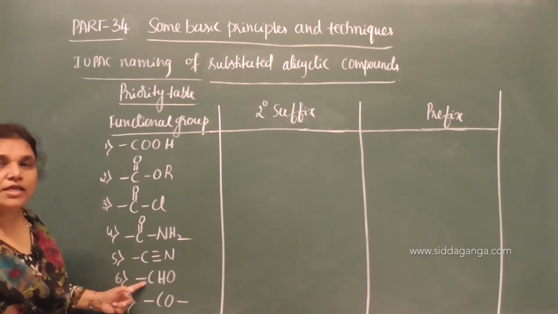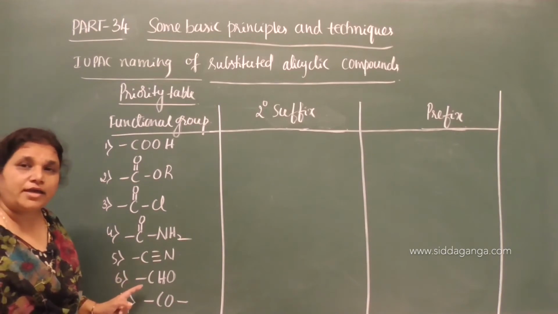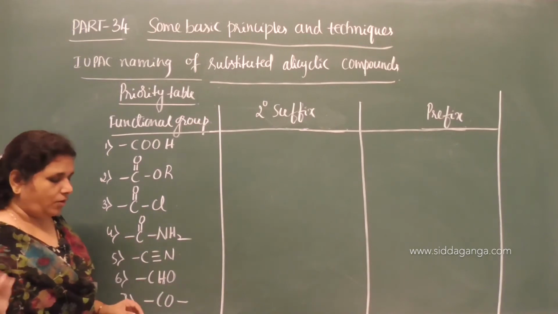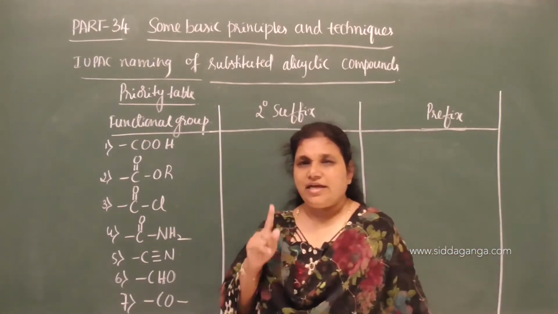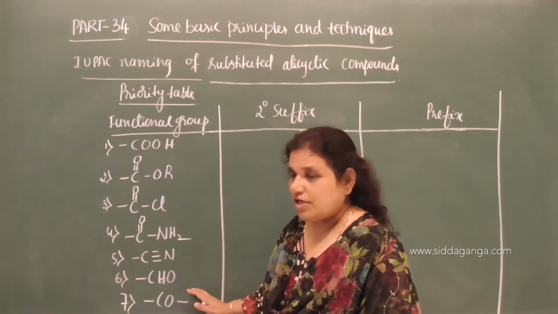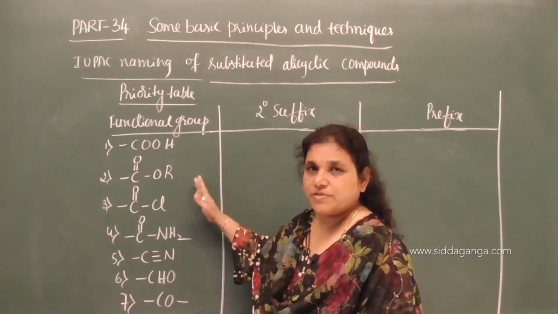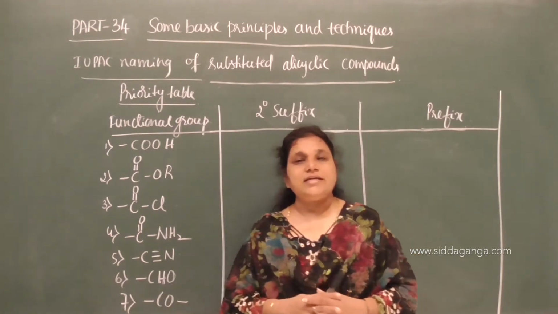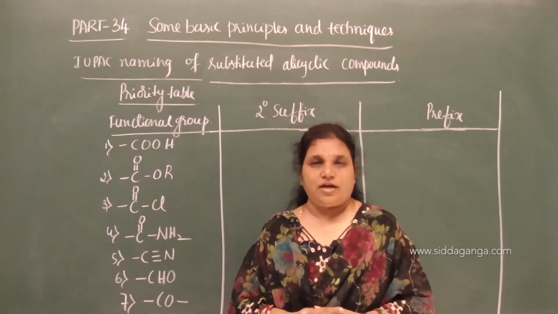These functional groups are nothing but carbon containing terminal functional groups, which means they are always present at the end of the carbon chain, clear? If the alicyclic ring is attached to such functional groups, then we have to use a special secondary suffix, which is the same one you used while naming polyfunctional compounds.